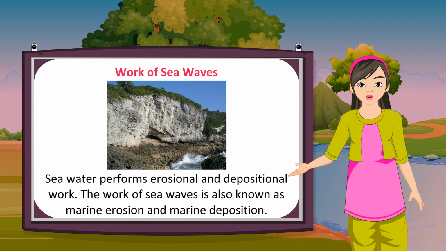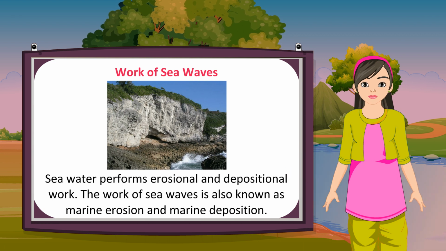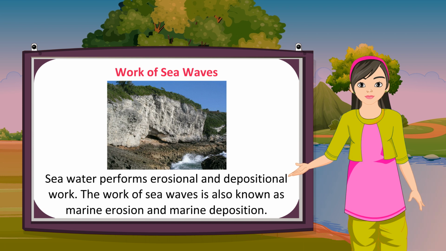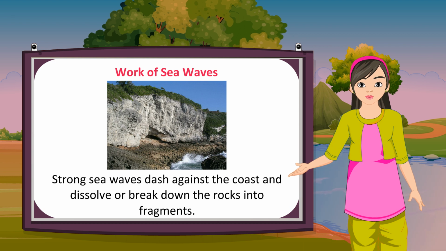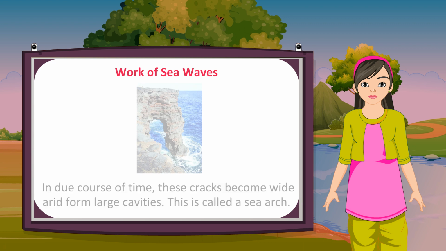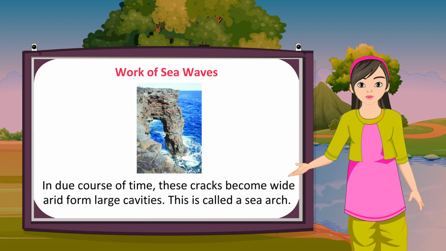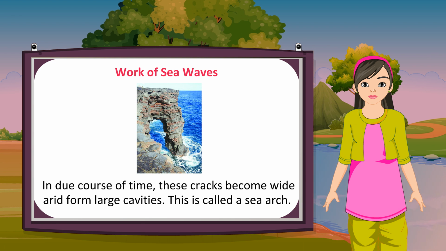Work of sea waves. Sea water performs erosional and depositional work. The work of sea waves is also known as marine erosion and marine deposition. Strong sea waves dash against the coast and break down the rocks into fragments. In due course of time, these cracks become wide and form large cavities.